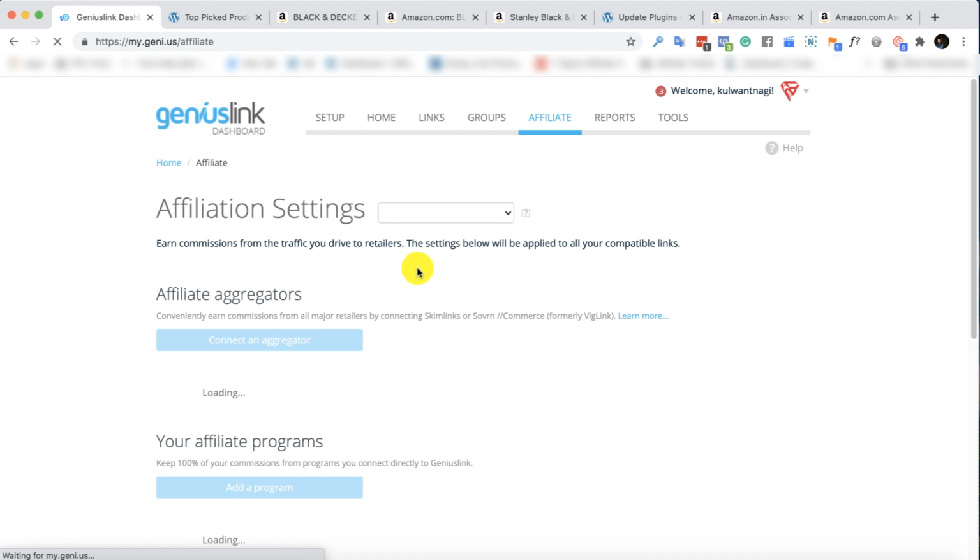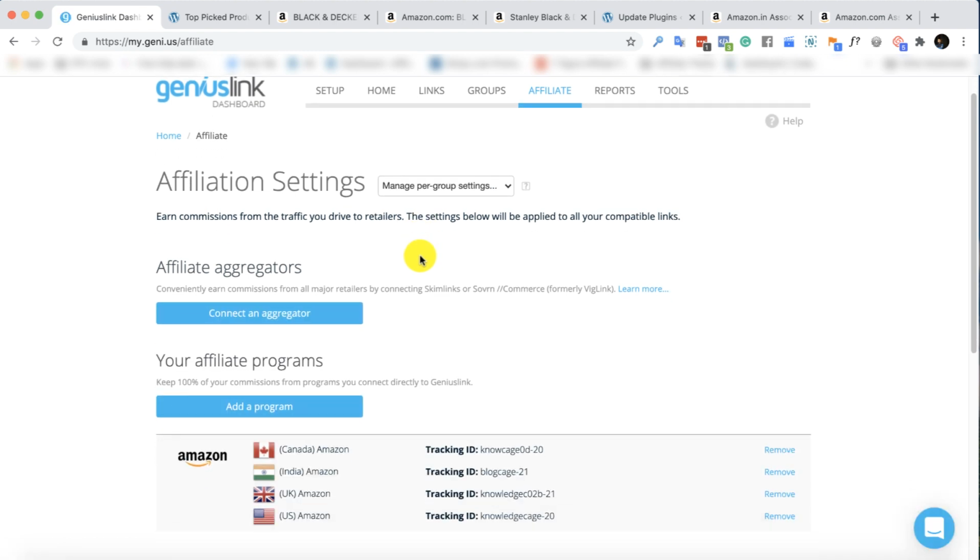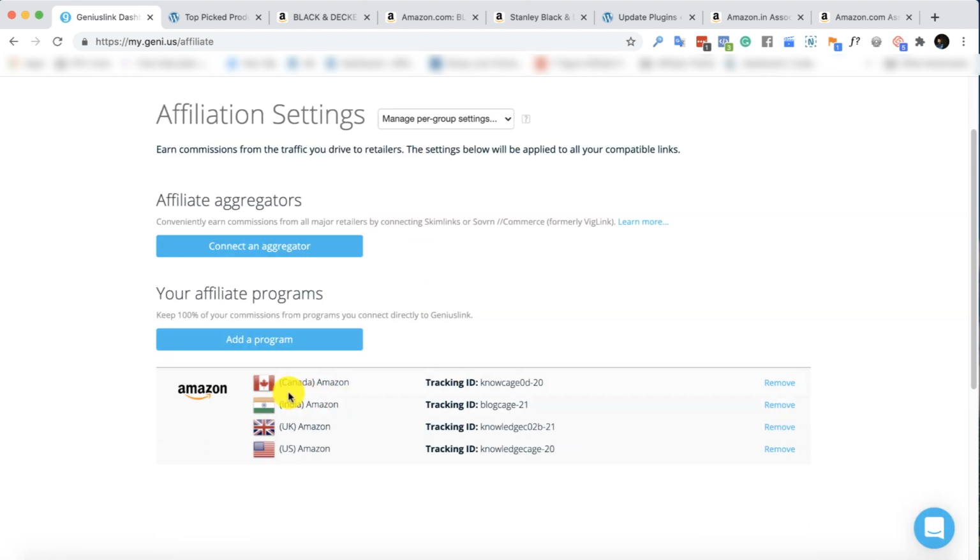Here it would ask to connect my affiliate programs. You can see that I have connected 4 affiliate programs: Canada Amazon, India Amazon, UK Amazon and US Amazon. And guys, for all of these Amazon accounts, you will have to take individual approval, which means you will have to take approval from Amazon.com, Amazon.ca, Amazon.in and Amazon.co.uk, right? So you will have to take approval from all of the Amazon websites if you want to connect multiple stores in one account.